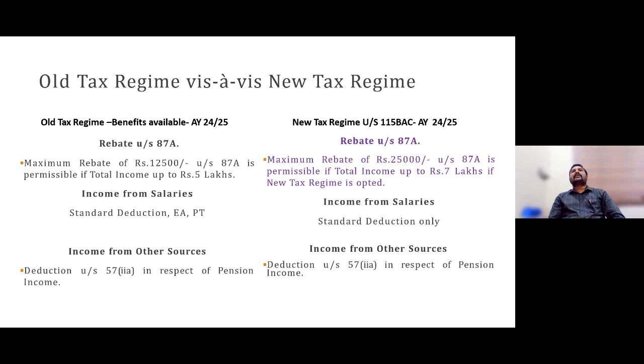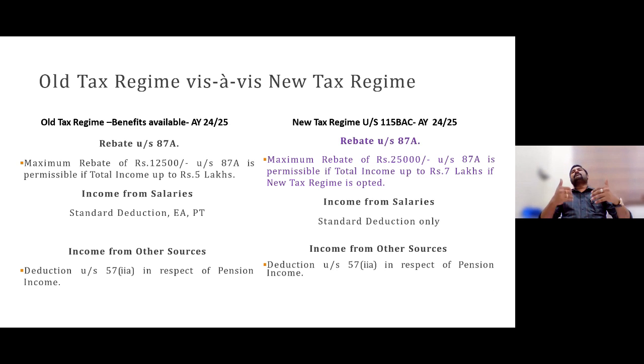So 25,000 or actual tax payable, whichever is lower, shall be the rebate. So the maximum rebate of 25,000 would mean that if you go for the new regime and have up to 7 lakh income, you need not pay a single rupee as tax. First thing. Then one step ahead, if you are a salaried employee, definitely you are going to get that 50,000 standard deduction also.